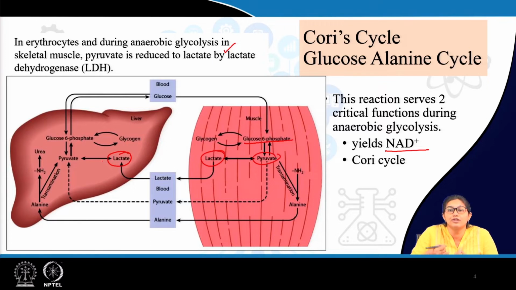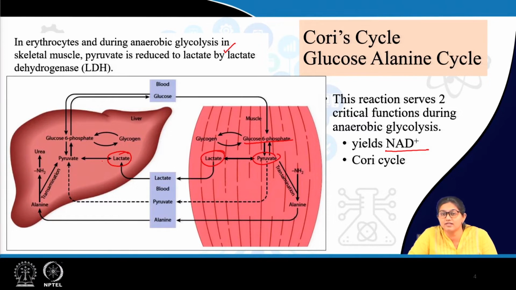Skeletal muscle proteins start to break down to provide energy, and that carbon skeleton which has been generated from different amino acids, which are generated by breaking down muscle proteins, those carbon skeletons are to be transferred to liver where neoglucogenesis occurs.